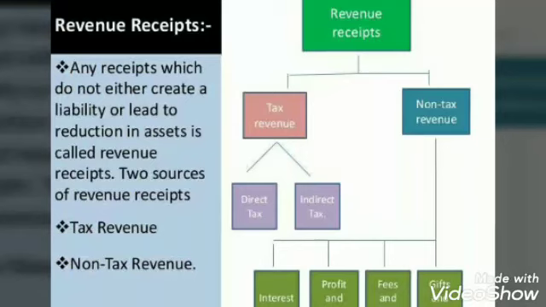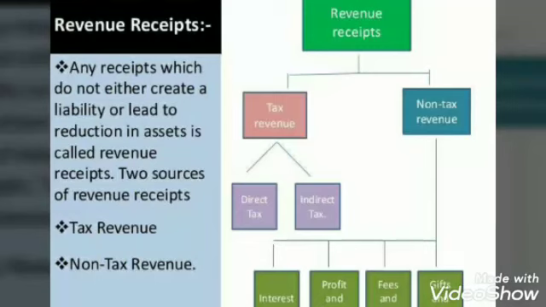Then comes income from public enterprises, meaning several enterprises are owned by the government, like Indian Railways, Nangal fertilizer factory, Bhilai steel plant and so on. The profit of these enterprises is a source of revenue for the government, meaning a part of this profit goes to the government as revenue. Then income from the sale of spectrum like 2G or 3G. We are all familiar with 2G, 3G, and nowadays we have 4G. Whatever income emerges from the sale of this spectrum goes to the government as non-tax receipts.